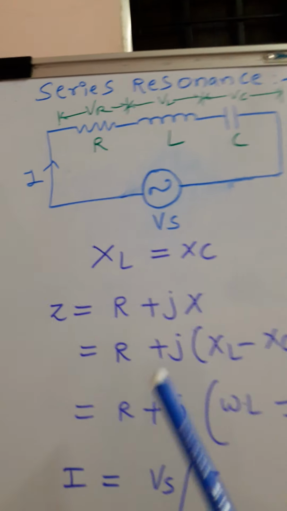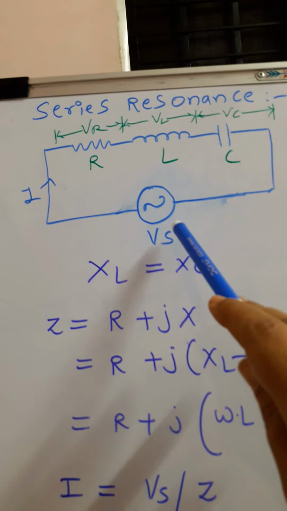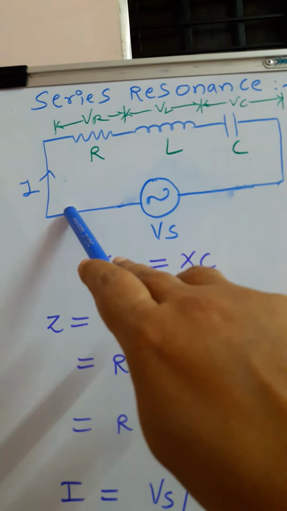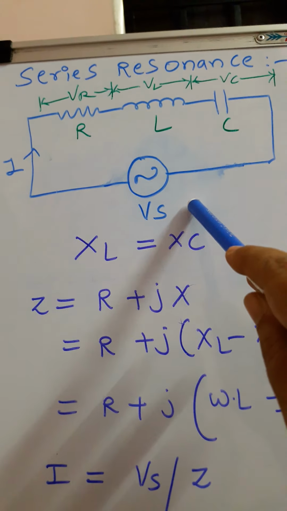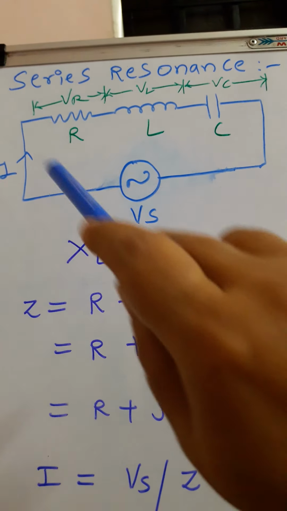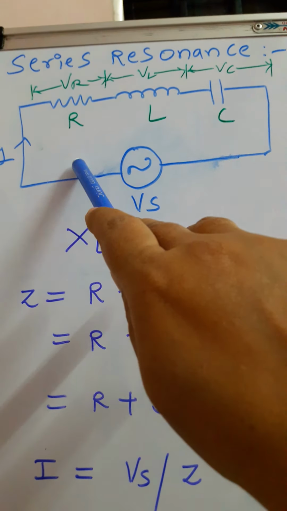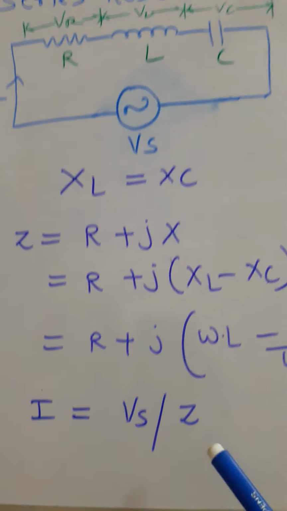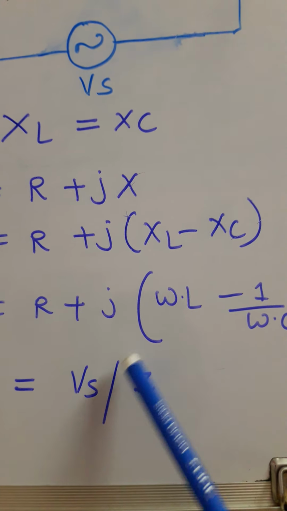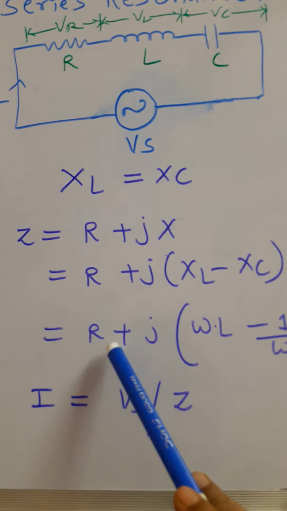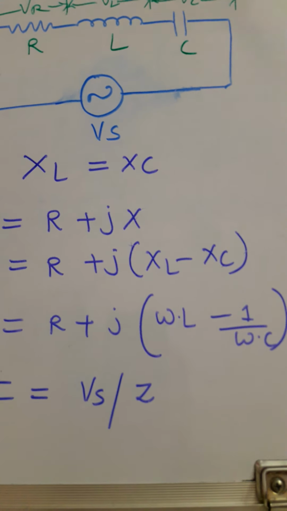If you observe the circuit, this is the supply voltage and this is the current coming out. The current I is equal to Vs divided by the total opposition present in the circuit, that is resistance as well as reactance. So we will write ultimately I is equal to Vs divided by Z. Z includes all the terms, real as well as imaginary.